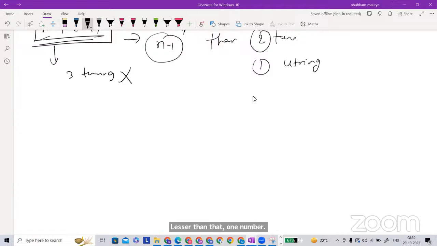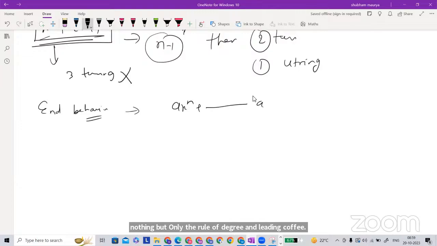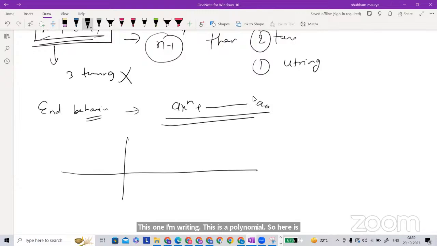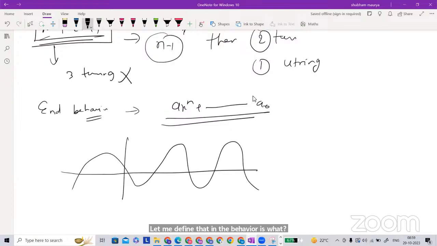Now there is the end behavior. The end behavior is nothing but the role of the degree and the leading coefficient. Suppose you have a polynomial, this one I am writing. What does end behavior mean? Let me define that. Suppose this is the graph of a polynomial. We don't know, as x becomes very large, how it could be.